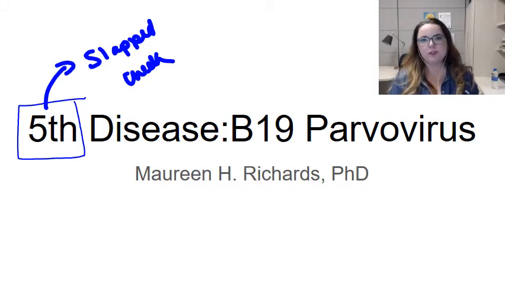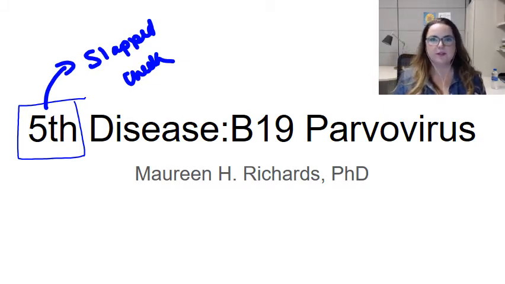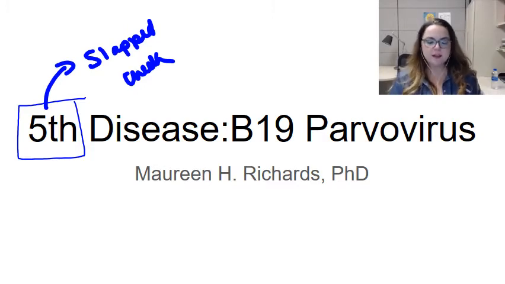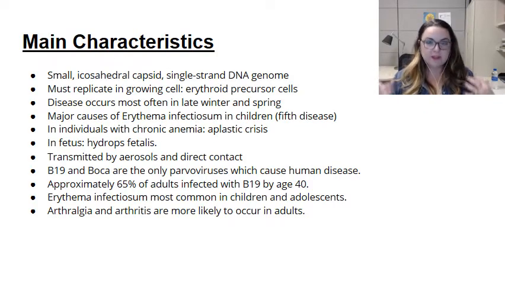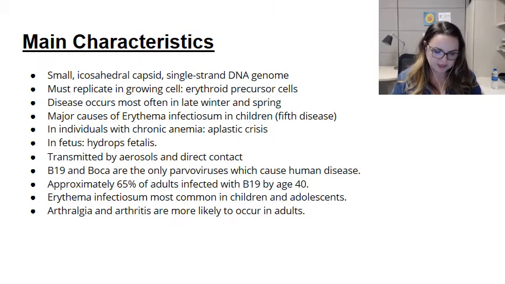This one and roseola are the two classical childhood exanthems that we may still see with some frequency, and that's because there's no vaccine. There's no vaccine for parvovirus B19, which is what causes fifth disease, and there's no vaccine for human herpesviruses 6 or 7, which cause roseola. But the other ones, rubella virus, varicella virus, and measles virus, we have vaccines for, so we don't tend to see those as often. Okay, this virus is tiny, like super tiny.